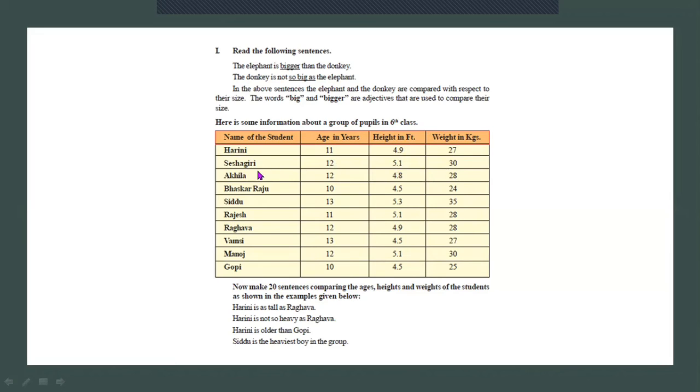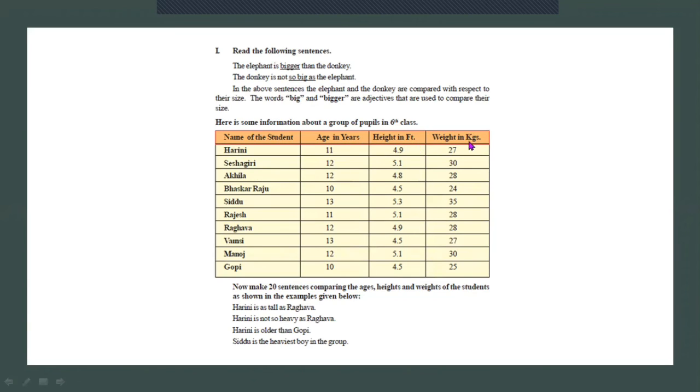Okay, so which words are we going to use? Regarding the age, we can use older and smaller. And regarding the height, we can use tall and short.